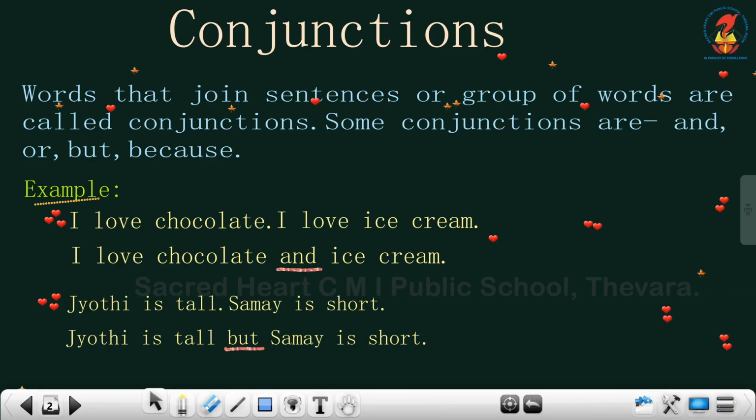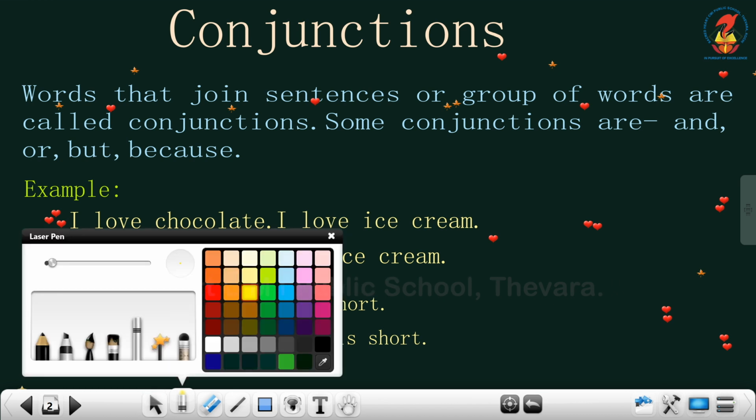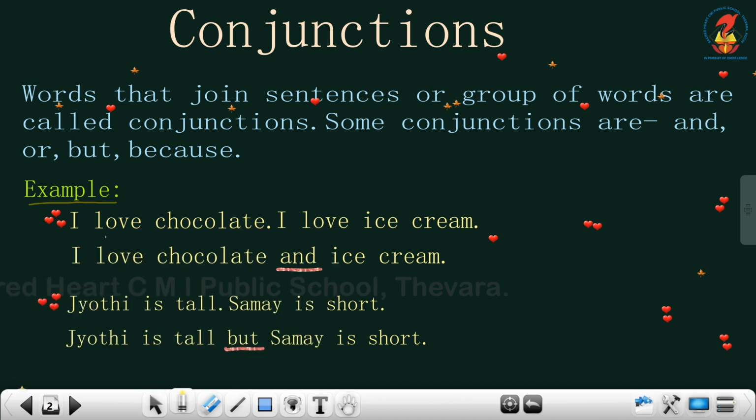The first example is: I love chocolate, I love ice cream. I love chocolate and ice cream. Here we can see that the idea is the same. I love chocolate, I love ice cream. So you can write it together as I love chocolate and ice cream.